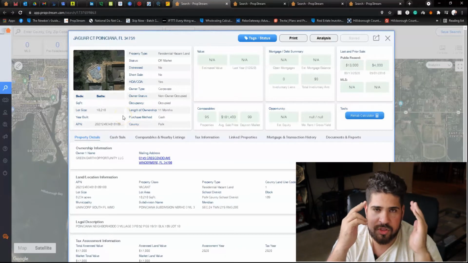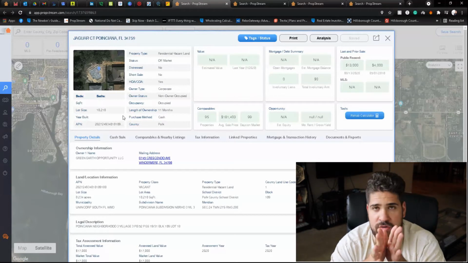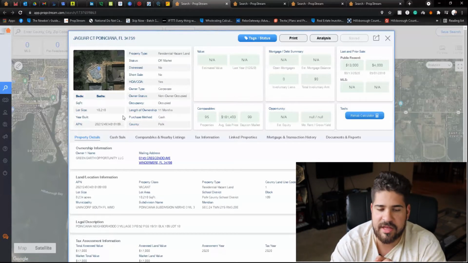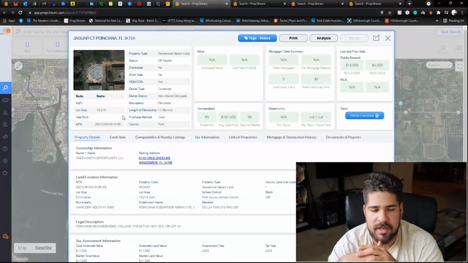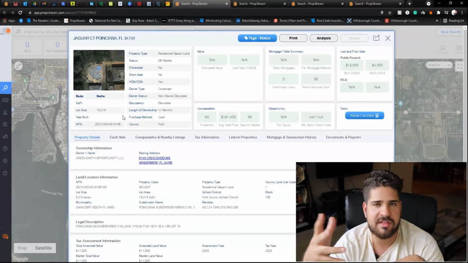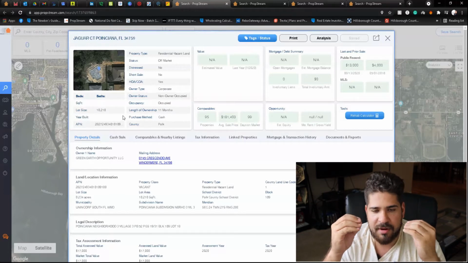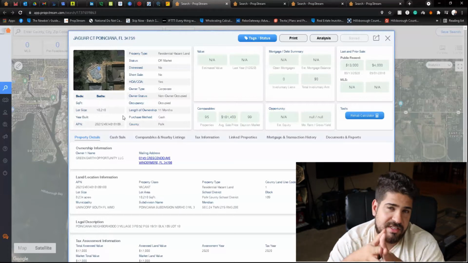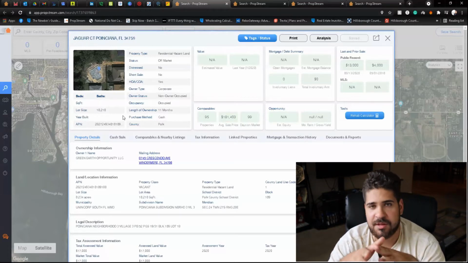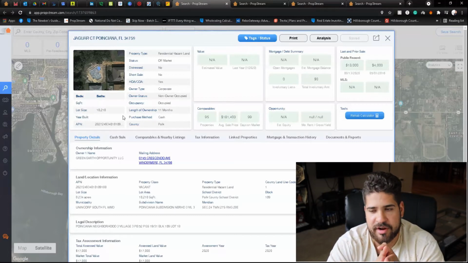Here's something you need to keep in mind when you look at property values. Let's say a wholesaler got that property under contract with the seller for $13,000, and let's say they put $7,000 on top of it and sold it to an investor for $20,000. The extra $7,000 is not going to show up on the records. The $7,000, the assignment fee, is something you agree on between you and the buyer, and it doesn't have to show up on the records. So the only thing that will show up is the original purchase price.